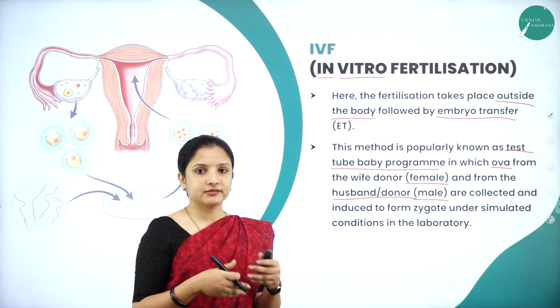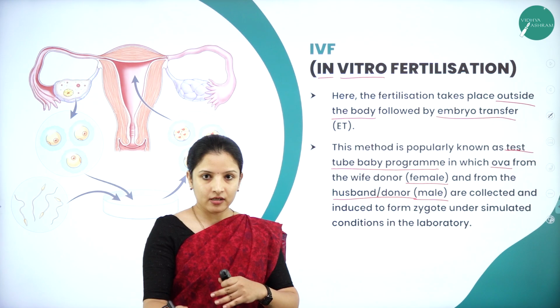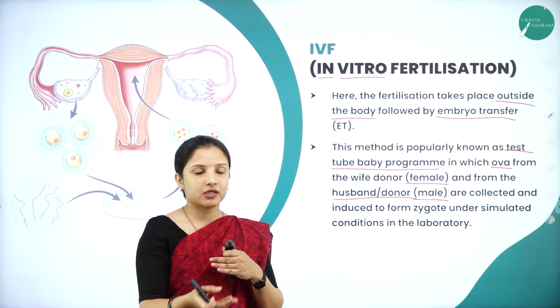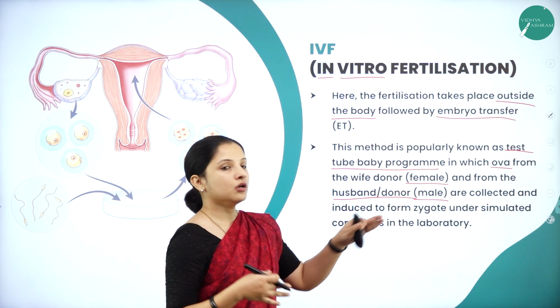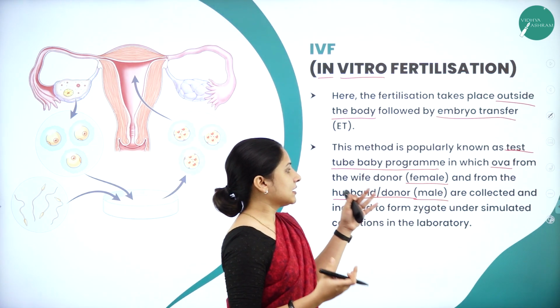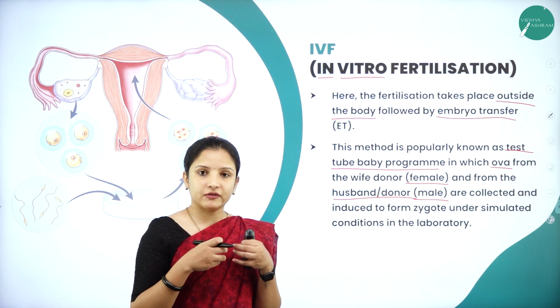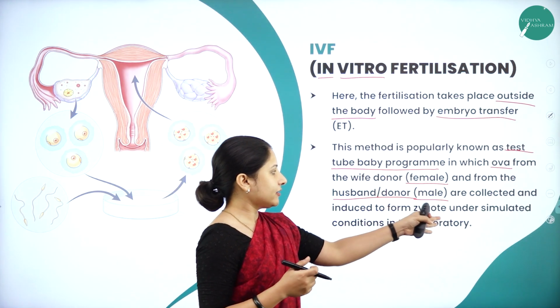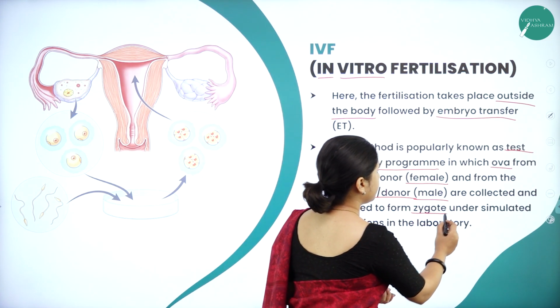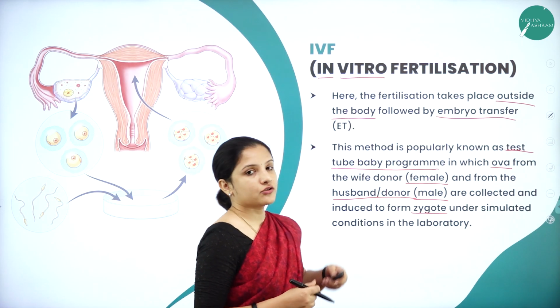That is why they are called the donors. So the female donor will give the egg to the laboratory, and the male donor will give the sperm to the laboratory. So in the laboratory, they will collect those two and fertilize them or fuse them, and then the zygote that is formed after fusing will be transferred into the uterus of the female.